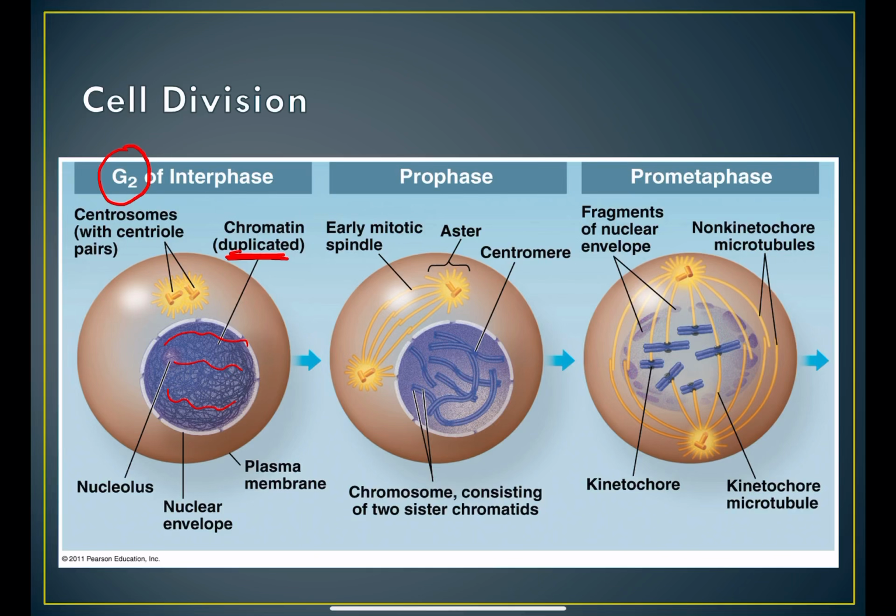The cell membrane, the nuclear membrane, you can see these little slits here, is starting to break down. Okay? That is interphase. In prophase, you see these chromosomes starting to condense. It doesn't look like chromatin anymore. The chromosomes are starting to condense, and these spindle fibers are starting to form.